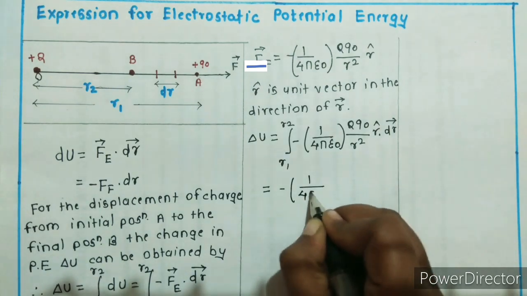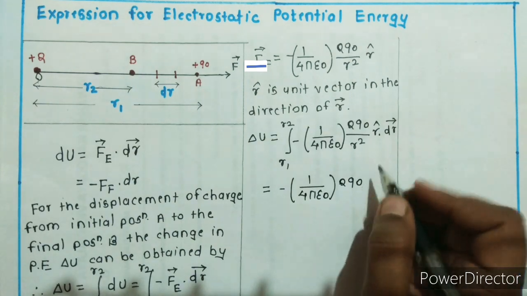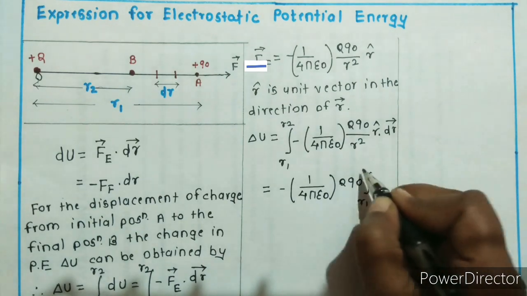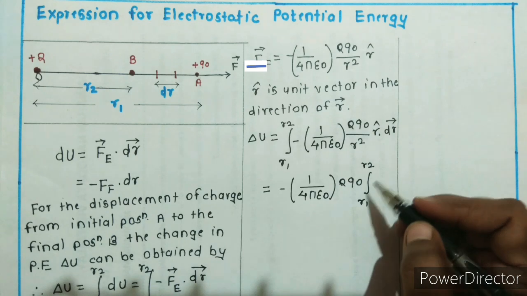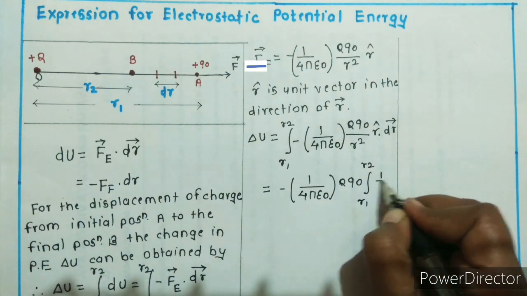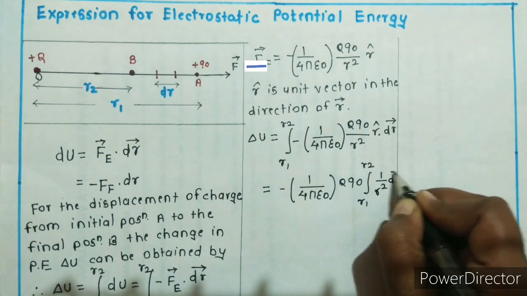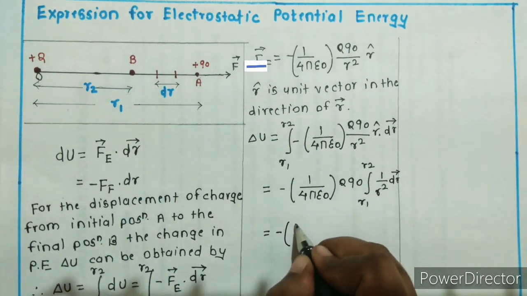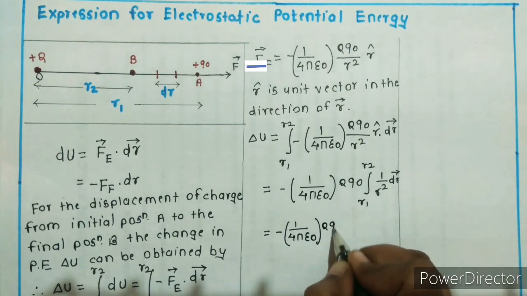So minus 1 upon 4 pi epsilon 0 Q Q0, integration from R1 to R2, that is from initial position to the final position, 1 upon r square dr.